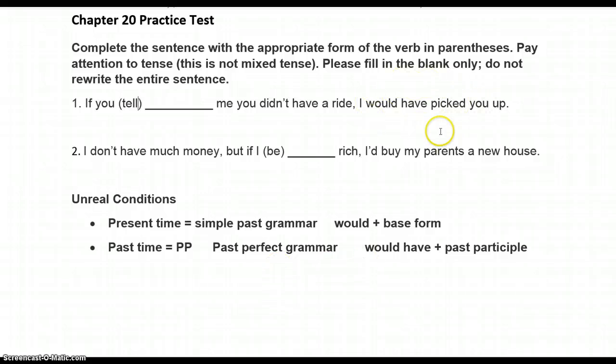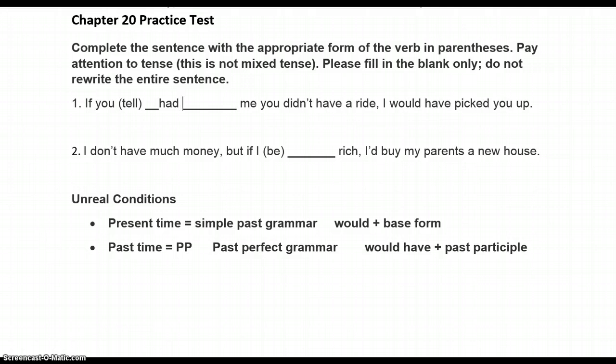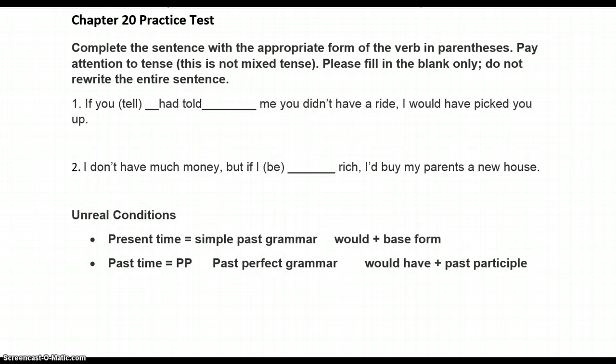I already have my second part done. I would have picked you up. So that part is already done. But let's get the past perfect grammar in here because we have the past time. So what you would write for the answer here would be: if you had told. That's the only thing that you will write for the answer there. Past time, use past perfect.